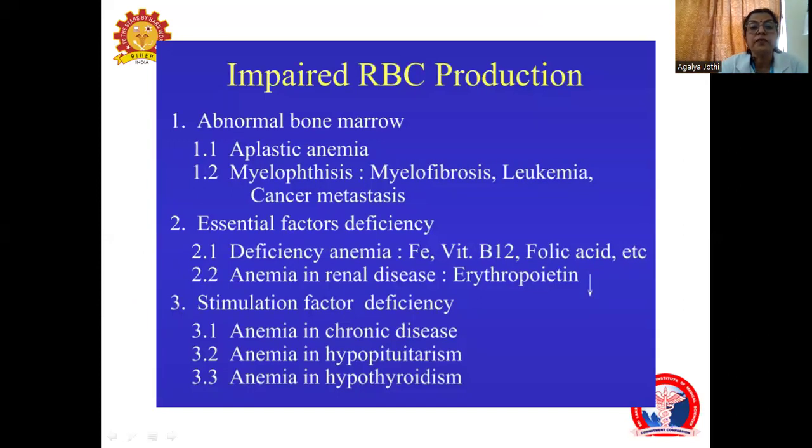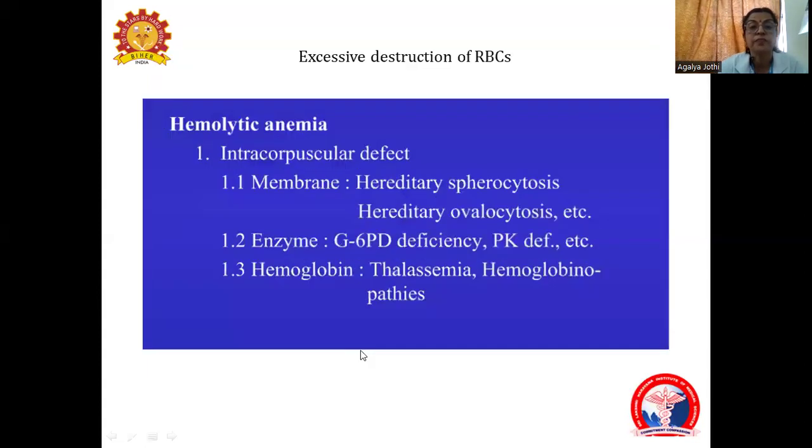In impaired RBC production, we have abnormal bone marrow leading to anemia, as in aplastic anemia or myelofibrosis. Essential factor deficiency: iron deficiency, vitamin B12 deficiency, folic acid deficiency, or deficiency of erythropoietin as in renal disease. Stimulation factor deficiency, where there is anemia of chronic disease, hypopituitarism, or hypothyroidism.